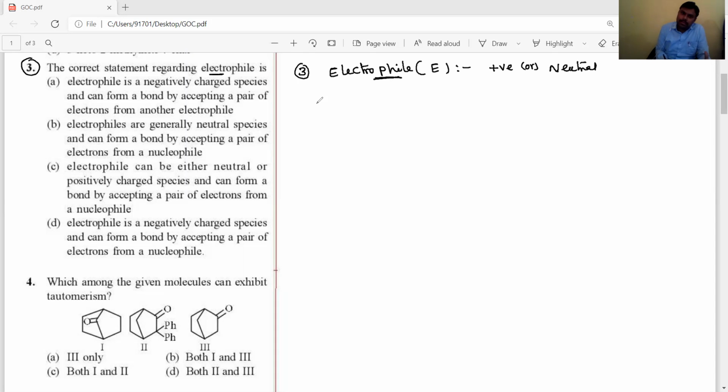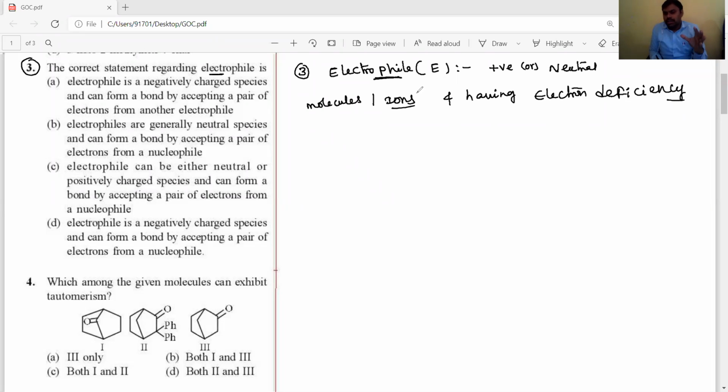Neutral molecules or ions having electron deficiency are called electrophiles. So don't think electrophile always means positive ions, although positive charge means electron deficient species only. And some of the neutral molecules also have electron deficiency, like Lewis acids.